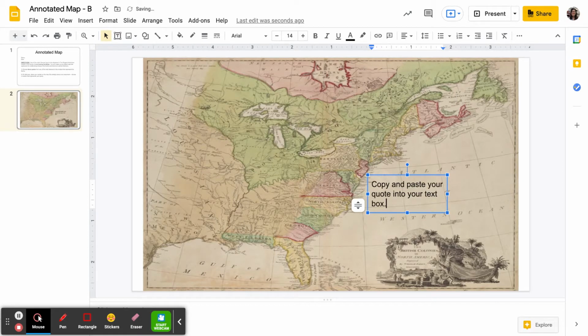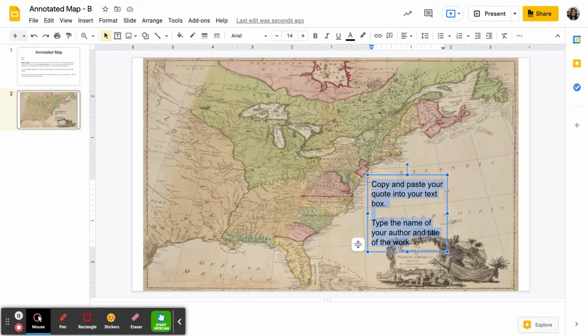So again, copy and paste your quote into your text box, and then skip a line or two, and please type the name of your author and title of the work. The author's name and title of the work is needed here as well. That will help me as I'm grading your assignment.